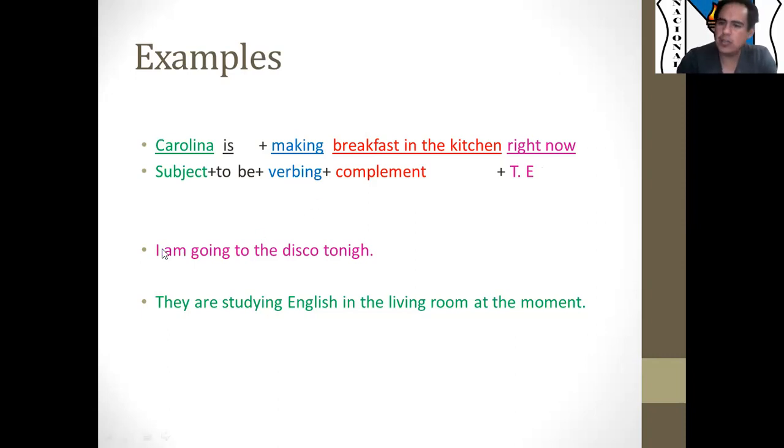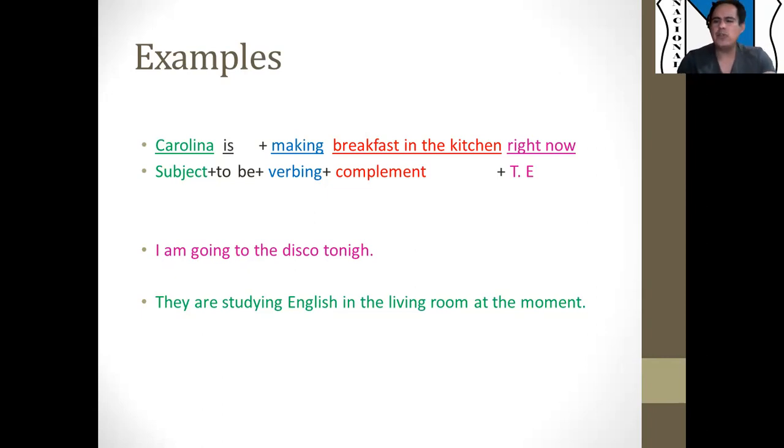As you see, all the sentences need this pattern: subject, verb to be, verb in -ing form, complement, and time expression. Okay, so guys, pay attention. When you use this tense, use this grammar structure, okay?